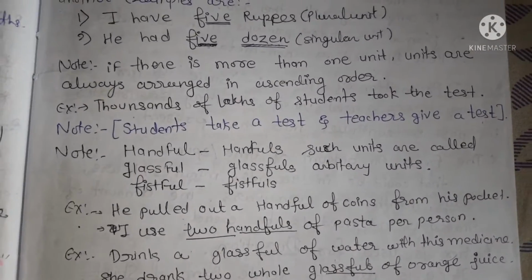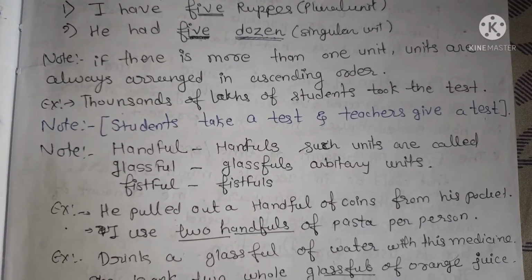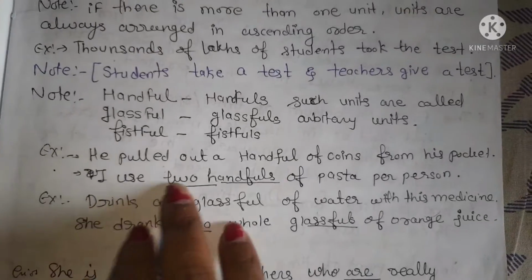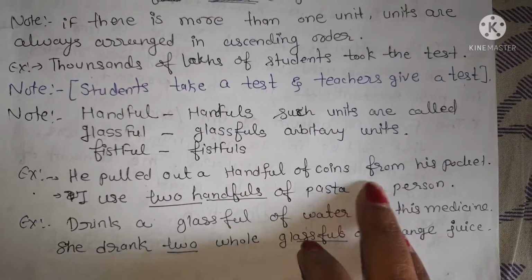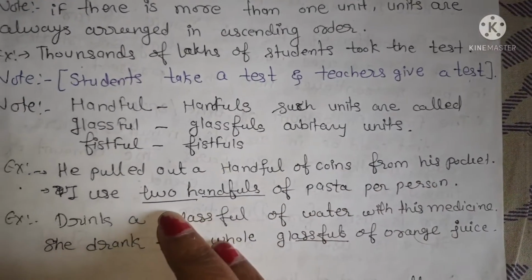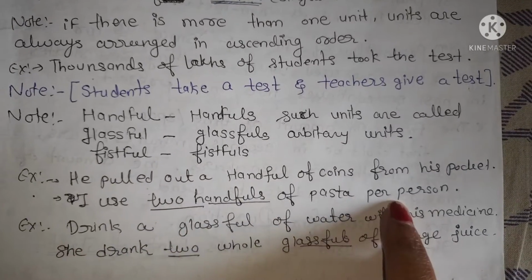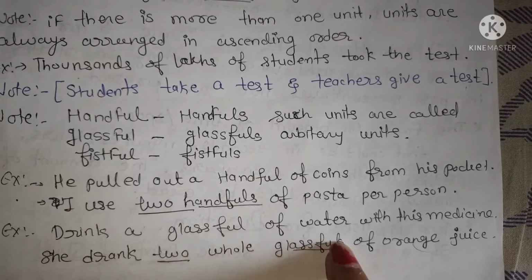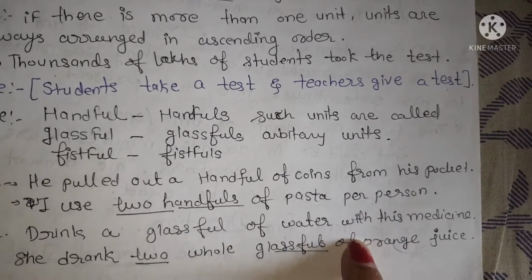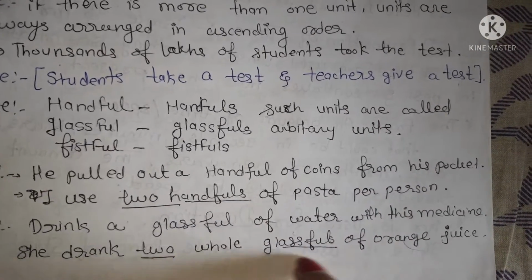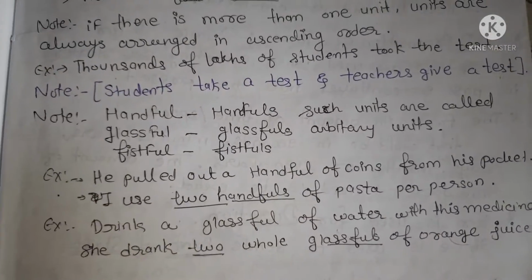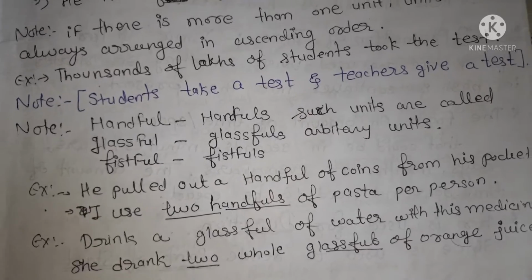Handful, handfuls. Glassful, glassfuls. Fistful, fistfuls. Such units are called arbitrary units. He pulled out a handful of coins from his pockets. I used 2 handfuls of pasta per person. Drink a glassful of water with his medicine. She drank 2 whole glassfuls. Here they have just shown the plural forms of handful, glassful, fistful.